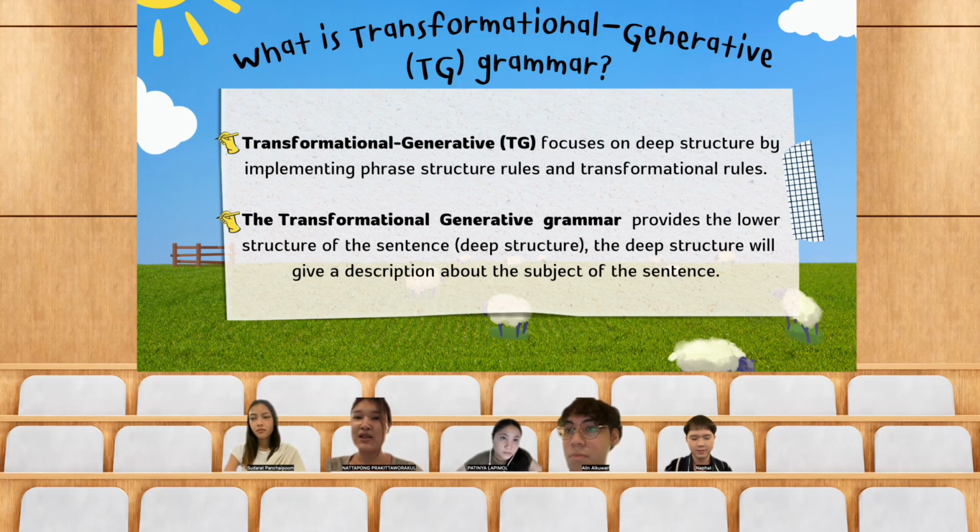Transformational generative grammar focuses on deep structures of imperative sentences by implementing phrase structure rules and transformational rules. The research shows there are variations of imperative structures reflected by transformational rules and emerging surface structures.